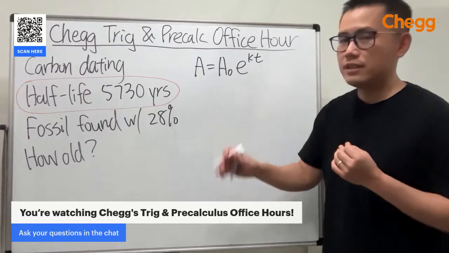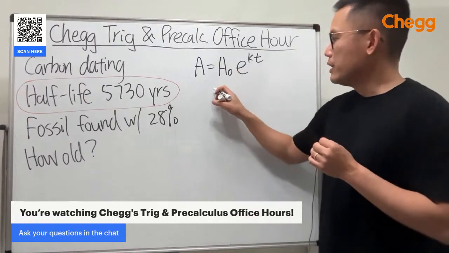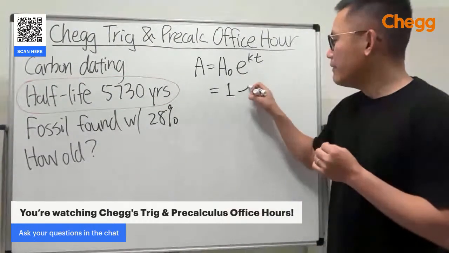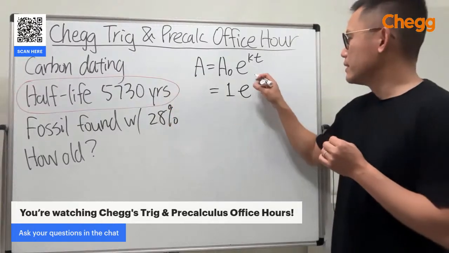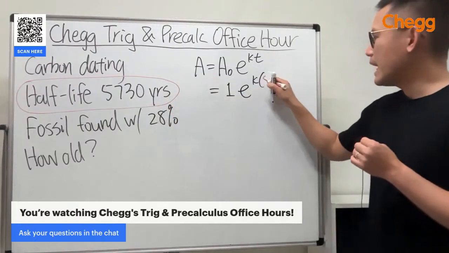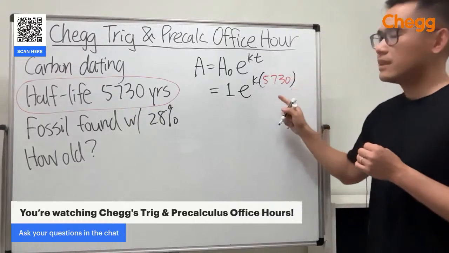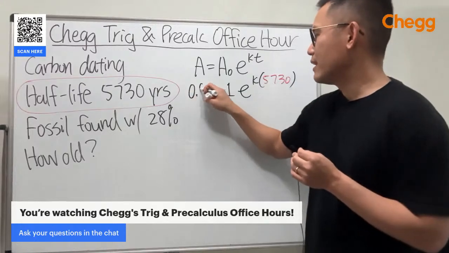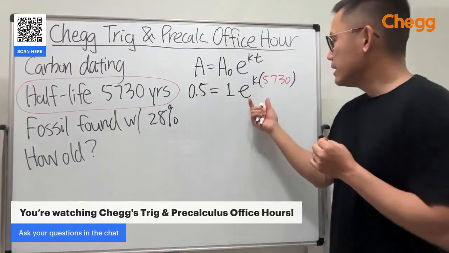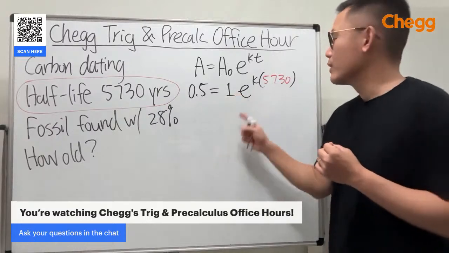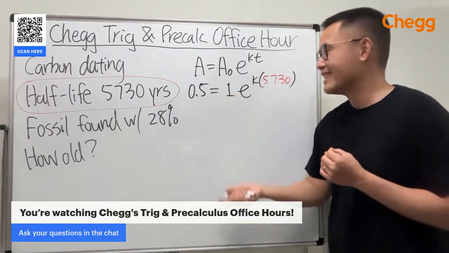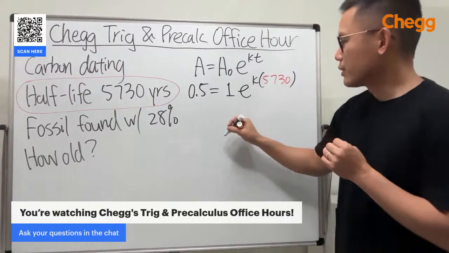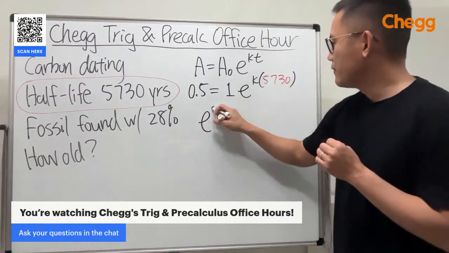So half-life is 5,730 years, which means that originally it's like 1. Just imagine 100%. And after 5,730 years, so t will be 5,730 years, we will only get half of it left, which is 0.5 or 1/2, up to you, right? And then we can solve this exponential equation, so for the k first. Well, the 1 doesn't matter, so I'm just going to write it like this. E to the